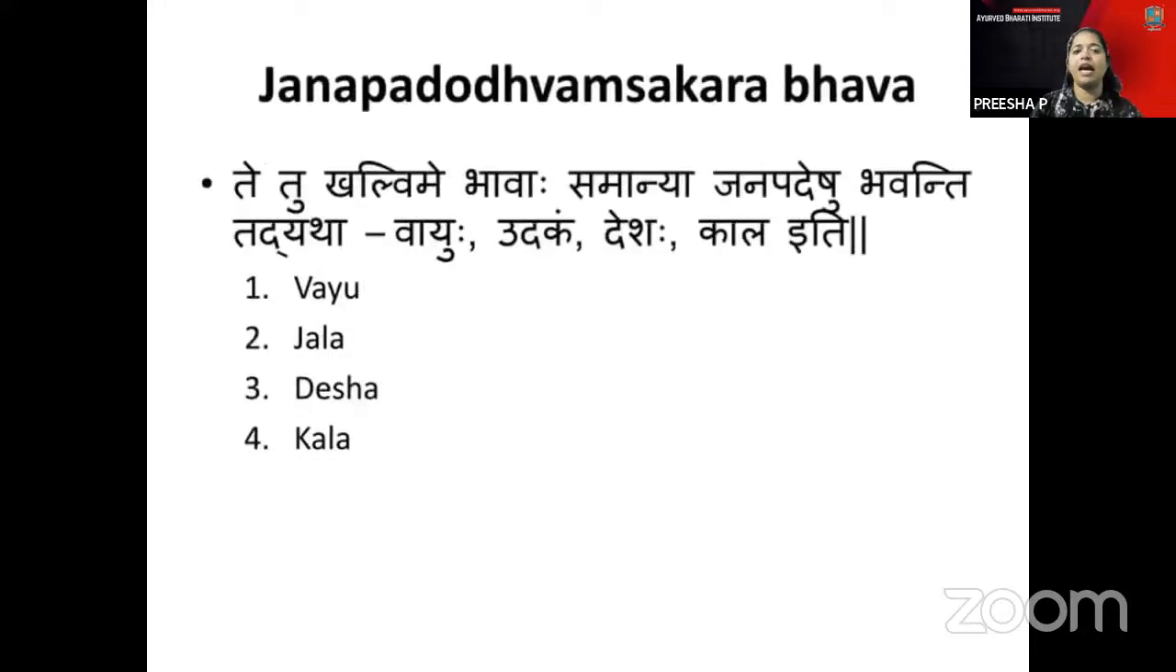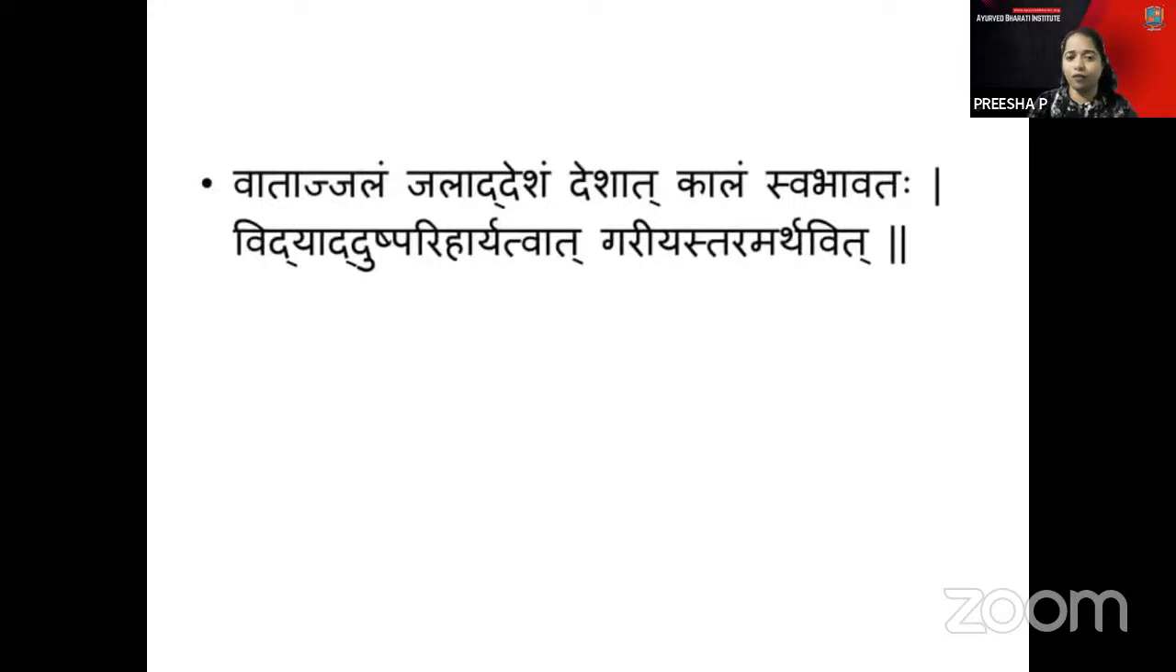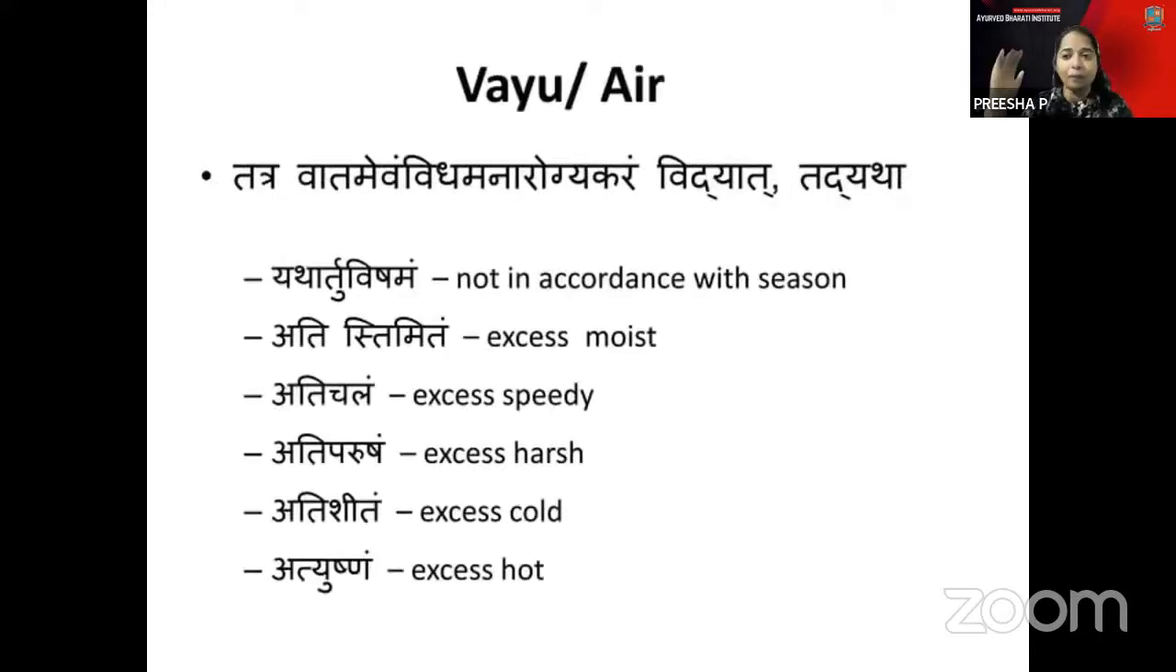And there are Janapadodvamsakara Bhavas, that is Vayu, Jala, Desha, and Kala aspects. In the case of Vayu, sometimes the wind moves in whirling circles, not following a particular disha. And there is Atistimita, or excessive moistness in the atmosphere. So this can be asked: Atistimita and Atichala are explained for which kind of Janapadodvamsakara Bhava? It is explained for the Vayu, or air pollution.